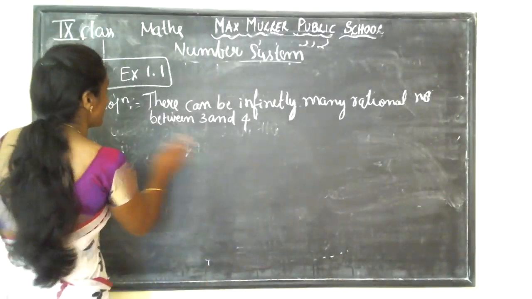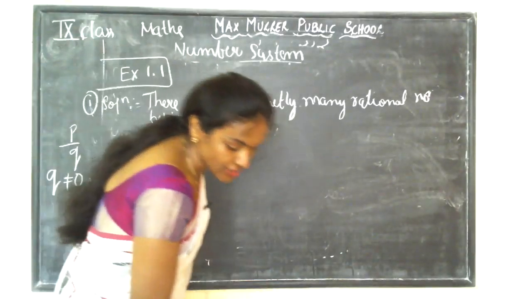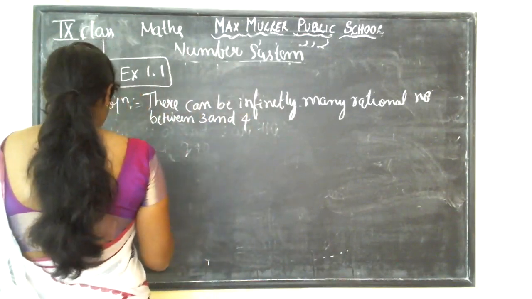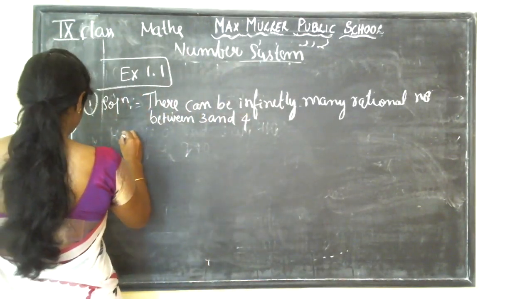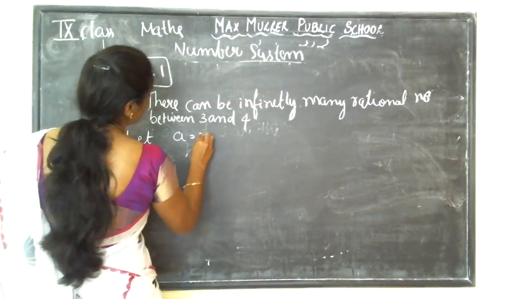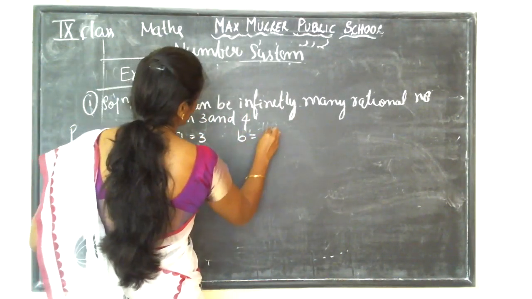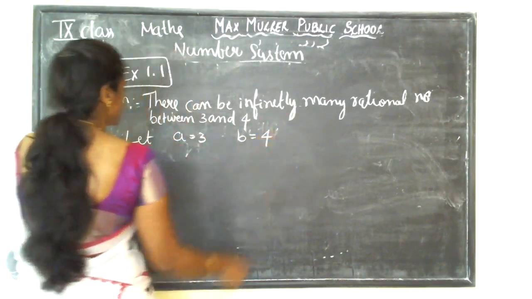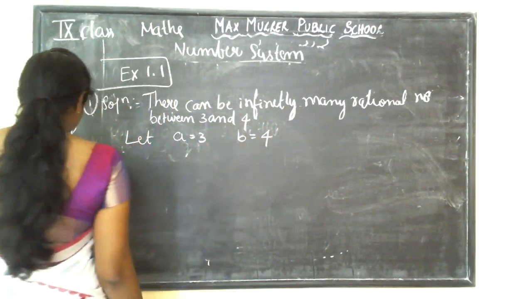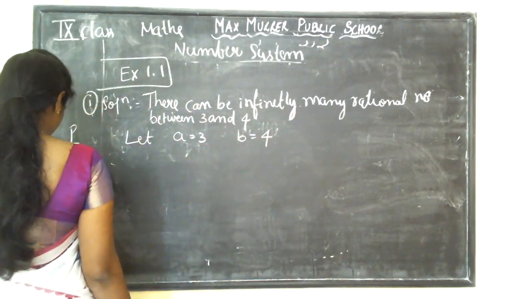Let me tell you guys how to find the rational numbers between two numbers. Let A be equal to 3 and B be equal to 4. Everyone concentrate here.